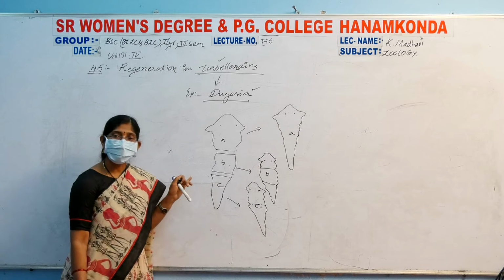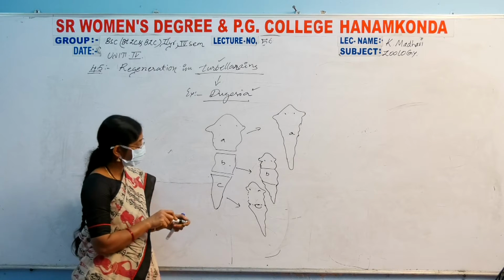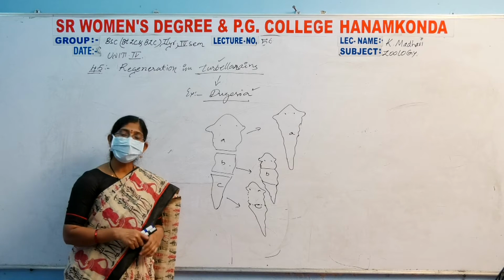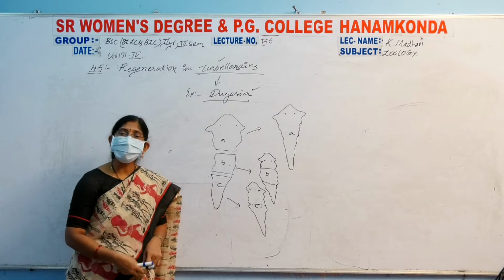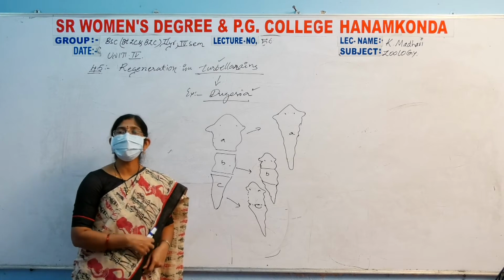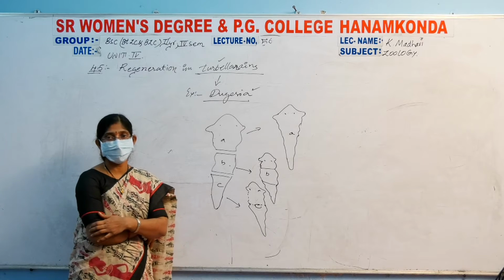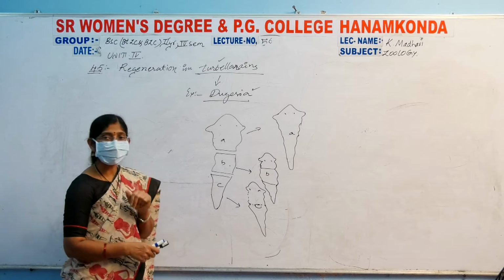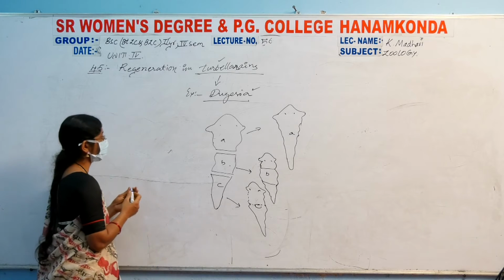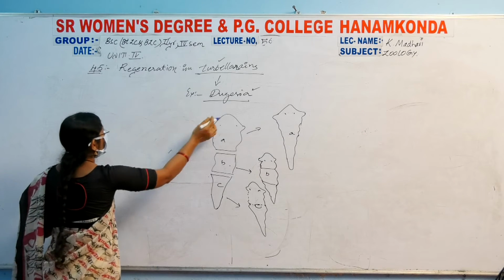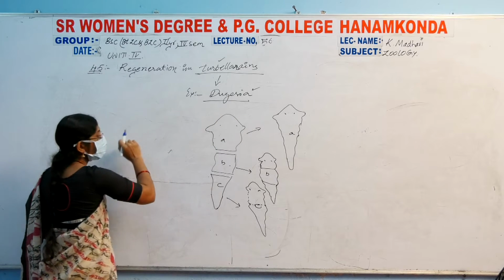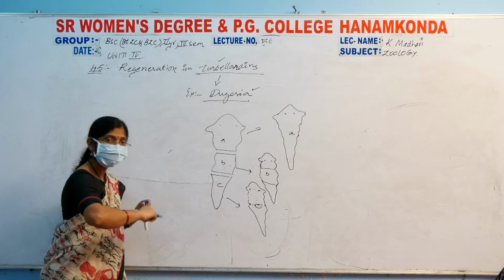That's why when we cut this Turbellaria, or if it is escaping from predation, as a defensive mechanism it can also regenerate. Sometimes a slit-like cut is also present in the Dugesia, if there is a head region having a small furrow.